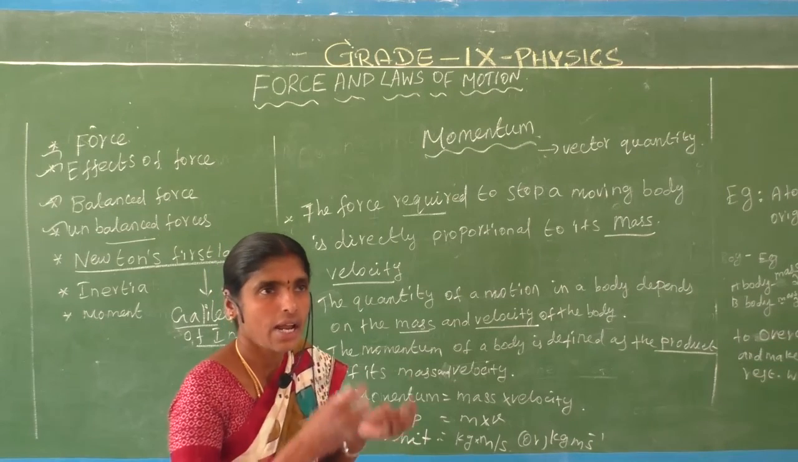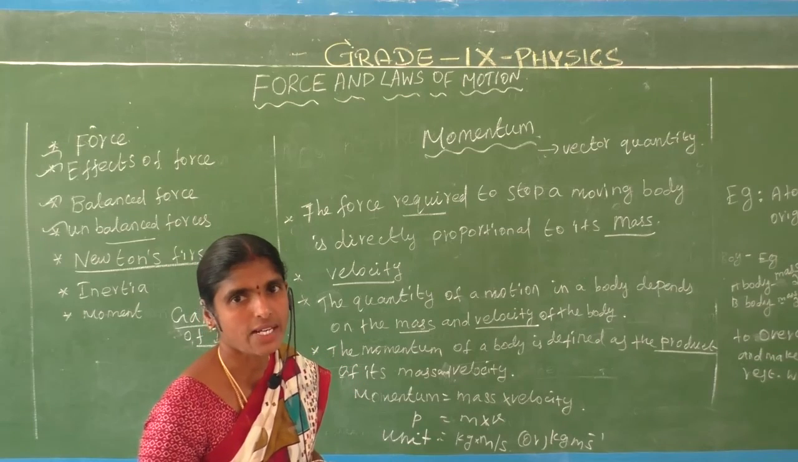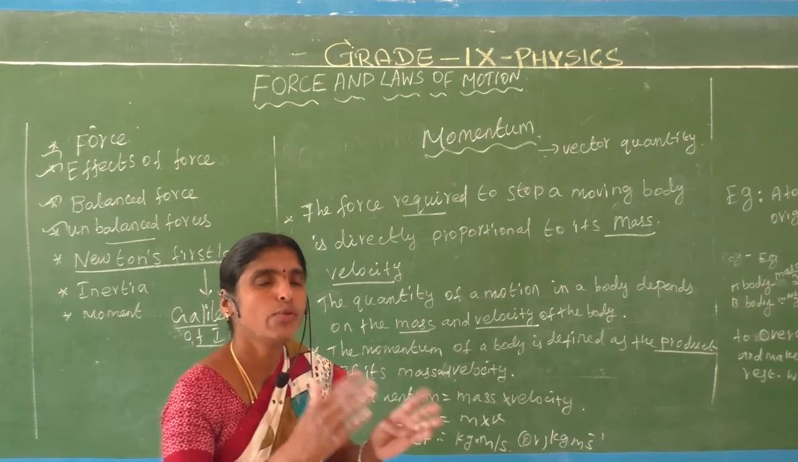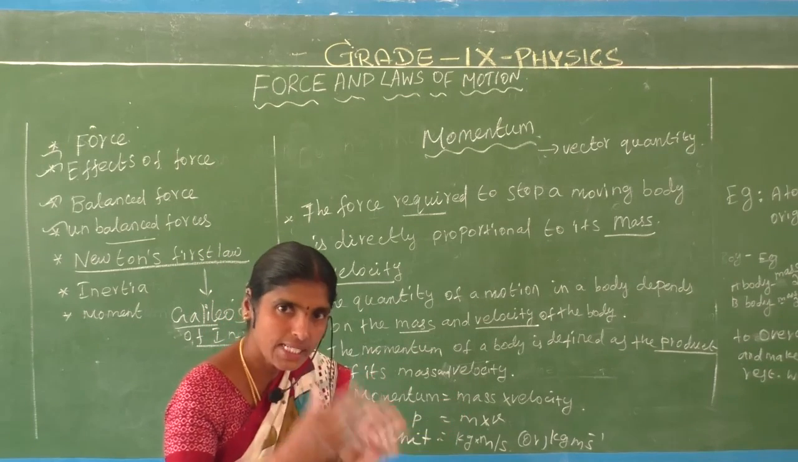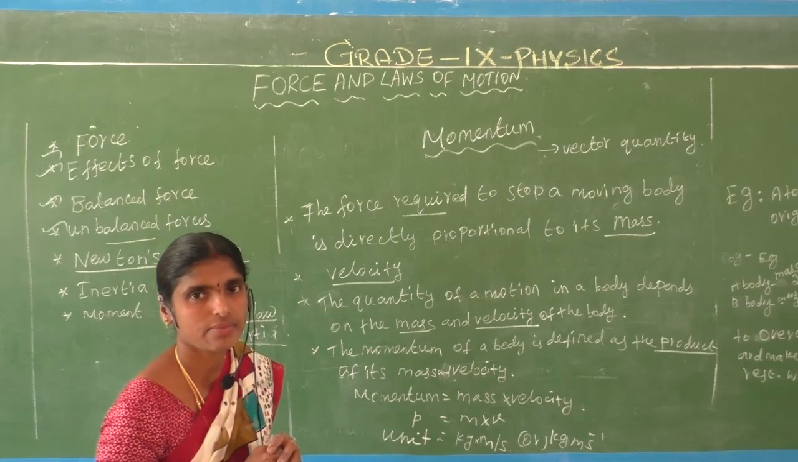Whenever an object is at rest, that is called inertia. What is meant by momentum now? A moving object contains a mass and velocity. That is called momentum. That's all.